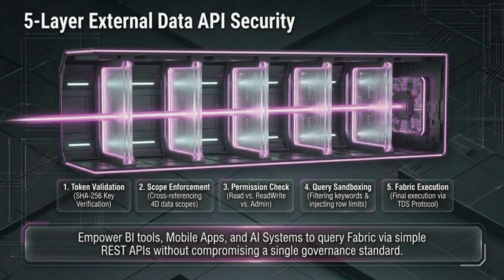To ensure your data stays protected, we implement a 5-layer security stack. It's a simple journey. We start by validating the identity of the request. Then, we strictly enforce scopes and permissions, ensuring people only see what they are allowed to see. We even sandbox the queries to prevent any system overload. This architecture allows your BI tools and AI systems to connect to Fabric via simple REST APIs without compromising a single governance standard. It's fast, it's simple, and above all, it's secure.